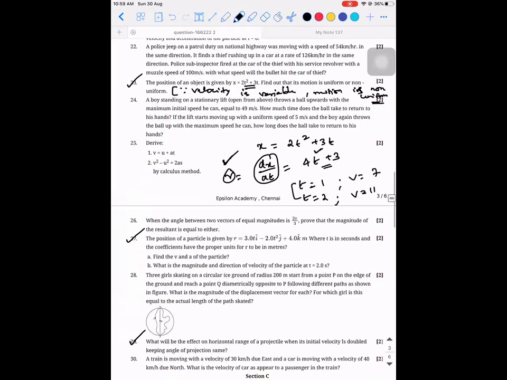So 27th, the position of a particle is given by r is equal to 3t i cap minus 20t square j cap plus 4 k cap meter, where t is in second and the coefficients have proper units for r to be in meter. Find the value of v and a of the particle. What is the magnitude and direction of the velocity of the particle at t is equal to 2 seconds?